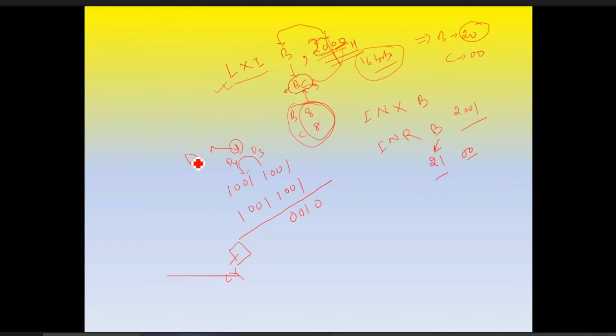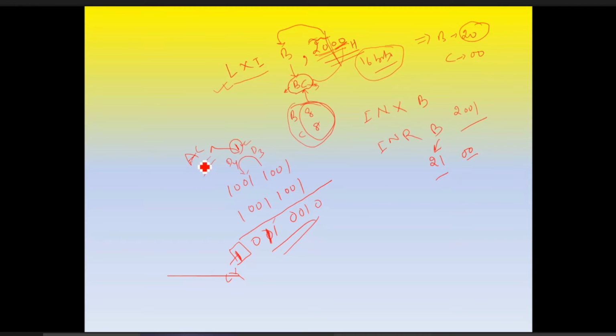This is called the auxiliary carry, and this one is the final carry. You can check whether this is correct or not. So the auxiliary carry is the carry from D3 to D4; if a carry is there from D3 to D4, that is called the auxiliary carry.